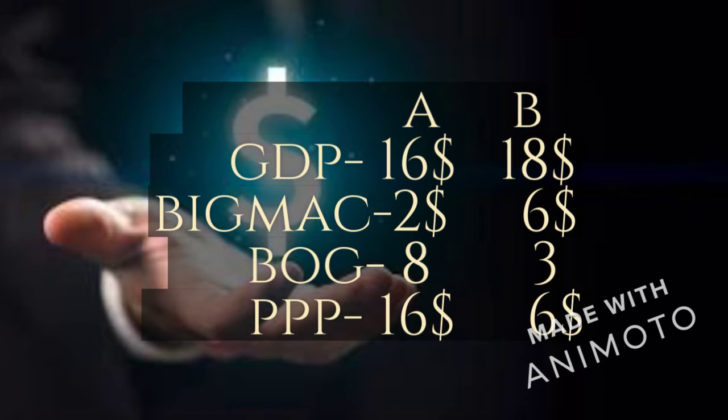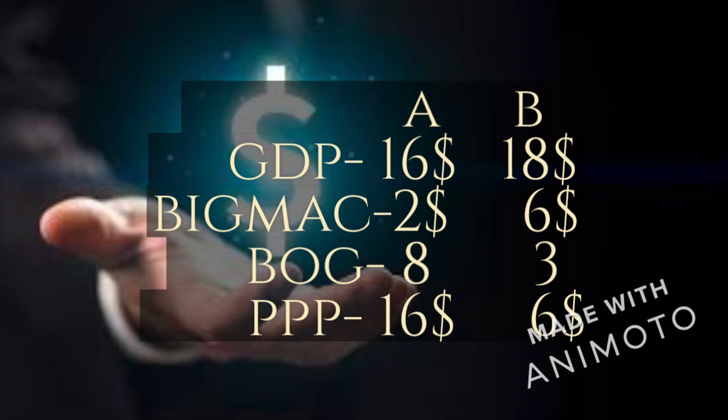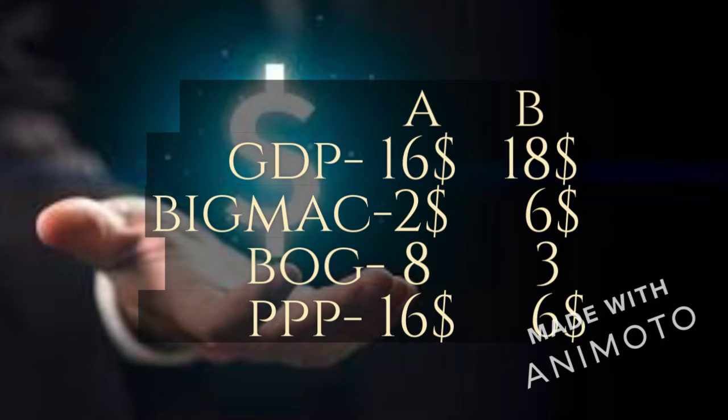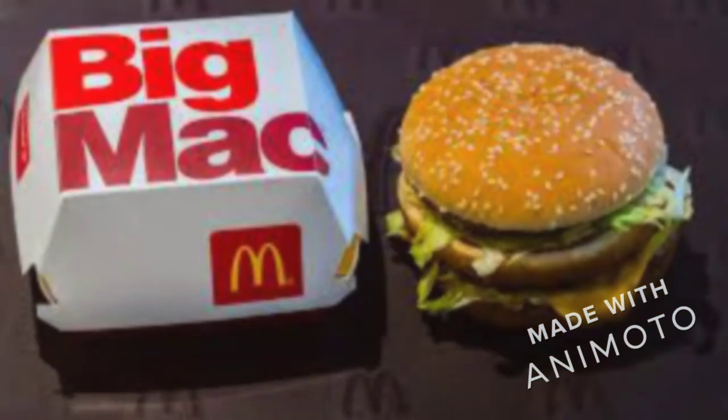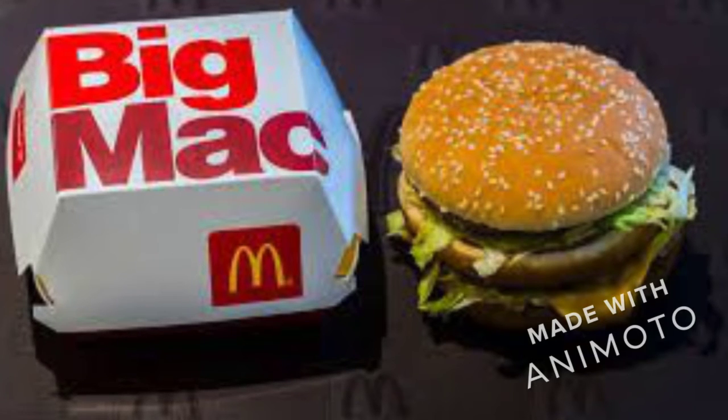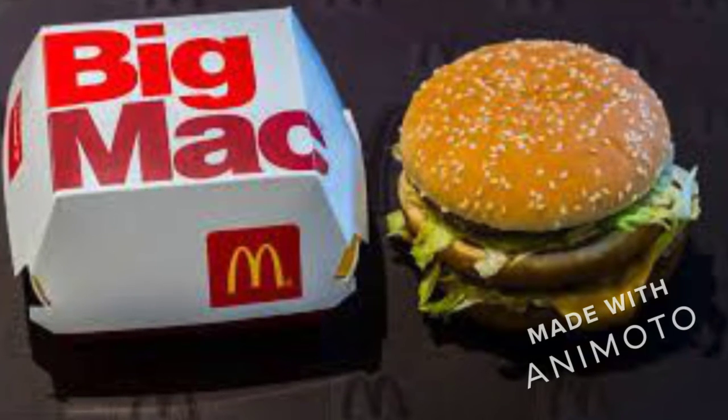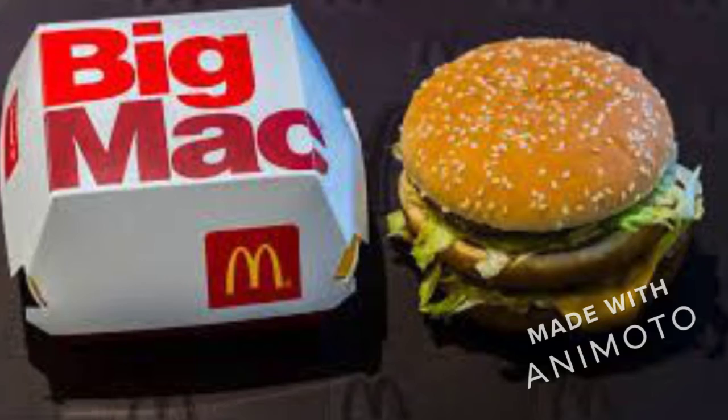Now, when I multiply each country's quantity with $2, taking country A's price into consideration, I get the purchasing power parity of country A, which is equal to $16, and country B, which is $6. By the way, economists take Big Mac as an instrument of measurement because it is something which is available worldwide.